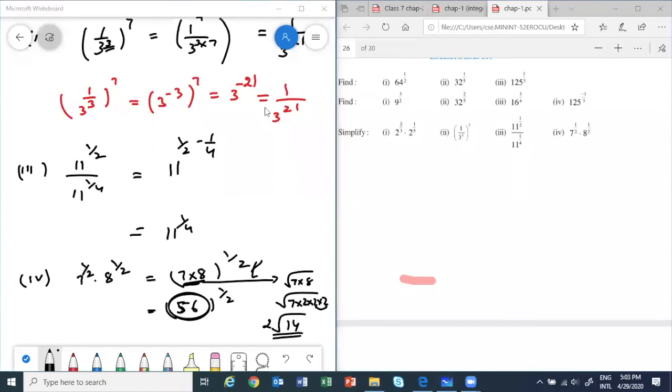So students, we have finished our chapter today. Okay, and next class will start with polynomials. New chapter, chapter number 2, polynomials. Again, very important chapter. Okay, so for today we'll stop.